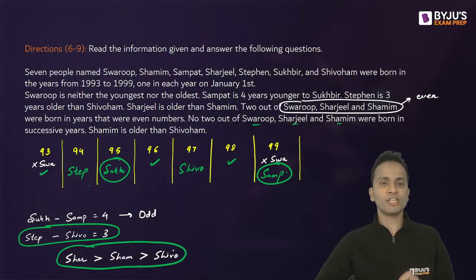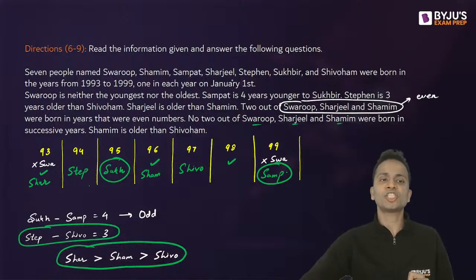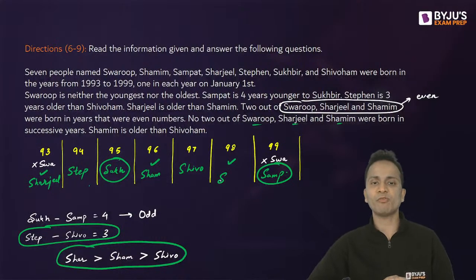Okay, now two are older than Shivoham, Shamim, and older than Shamim is Sharjil. Okay, we'll be writing their full names. Now only one place is left, and that will be for Swaroop.